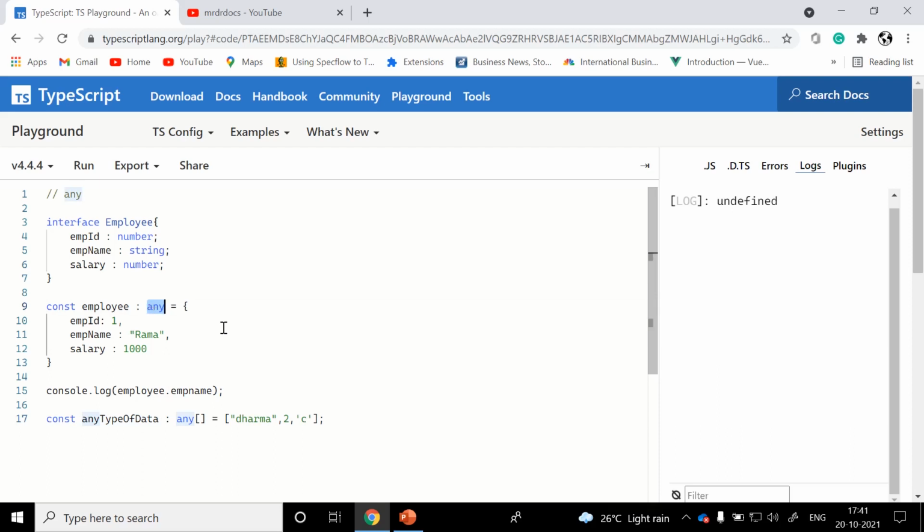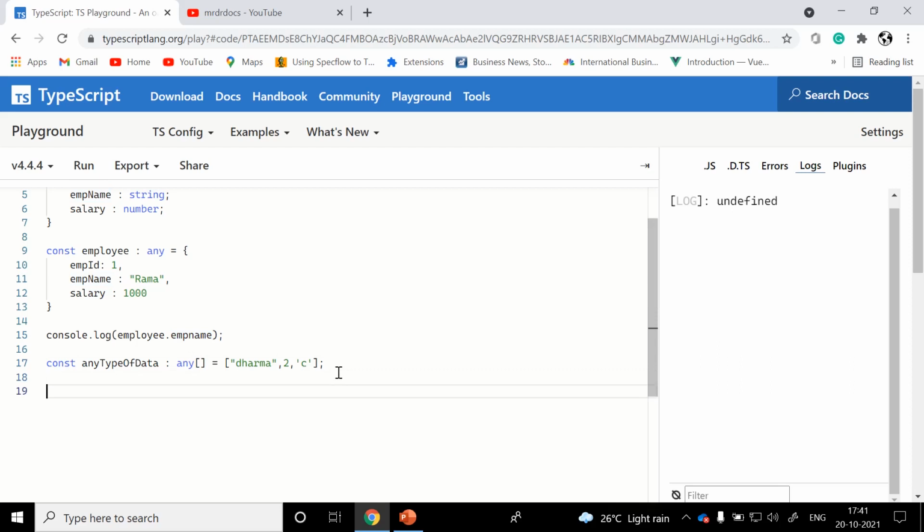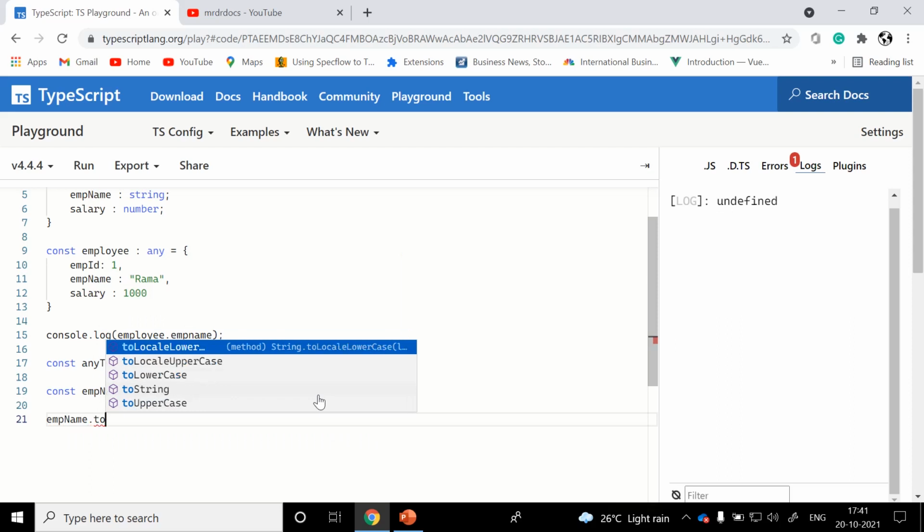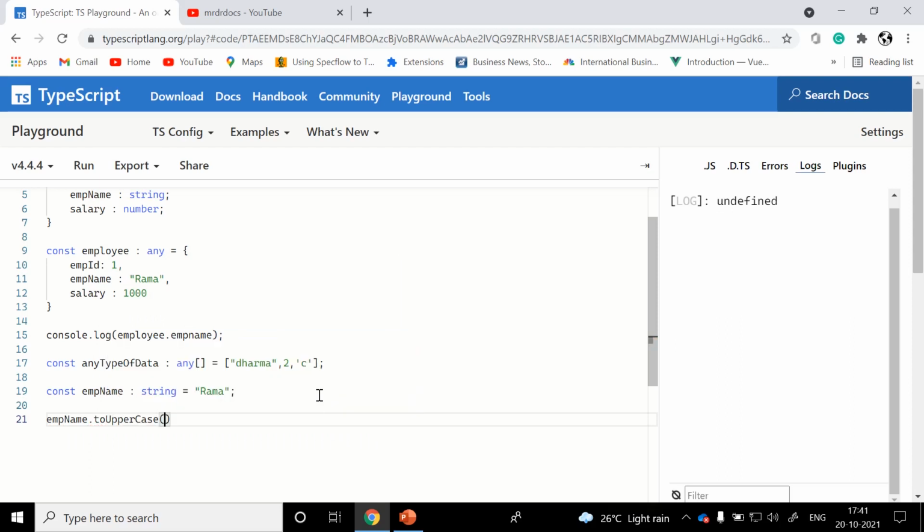But make sure that you are aware of all the extension methods present on the type you are assigning to. For example, you need to be aware of what exactly this employee object contains, the extension methods and all. For example, with string emp name equals Rama, if you are aware this is going to be a string, then at compile time itself the IntelliSense will show us all the extension methods.